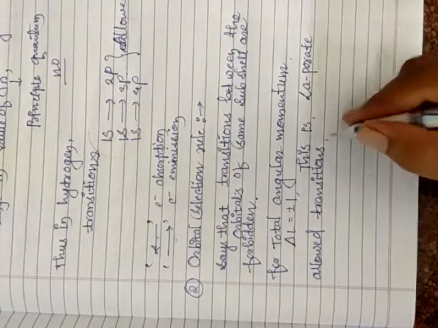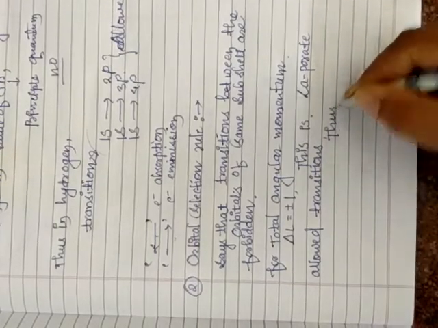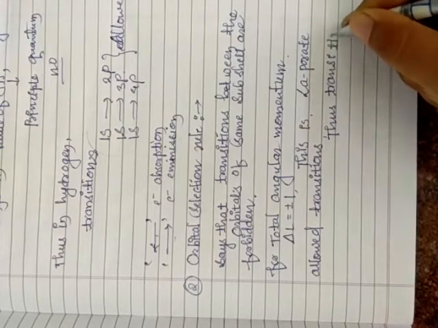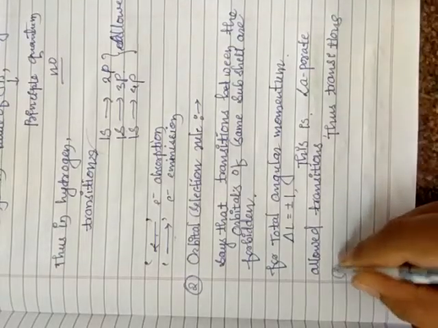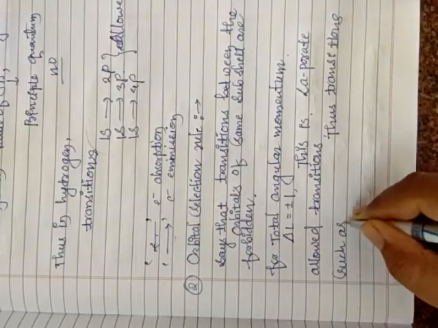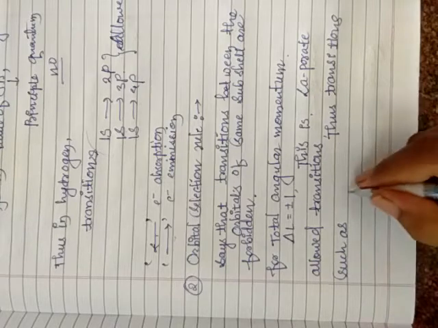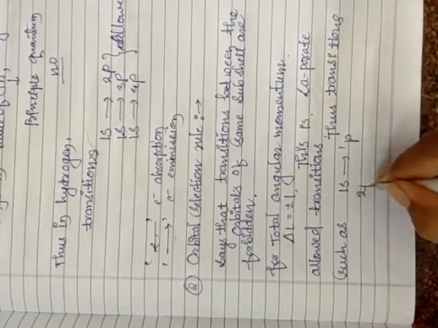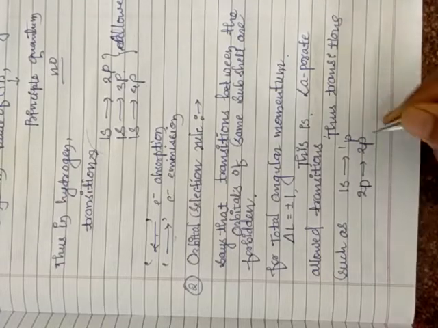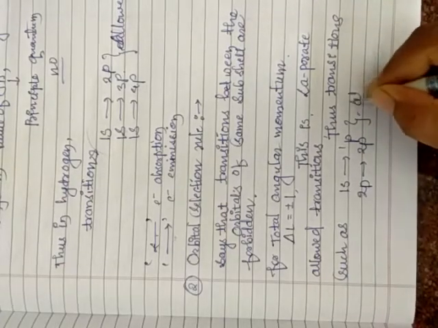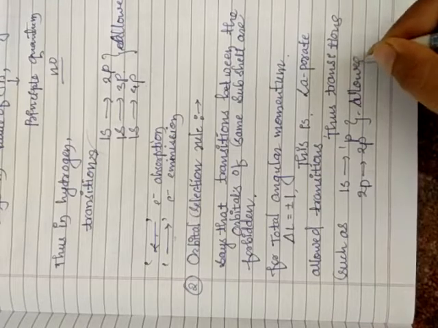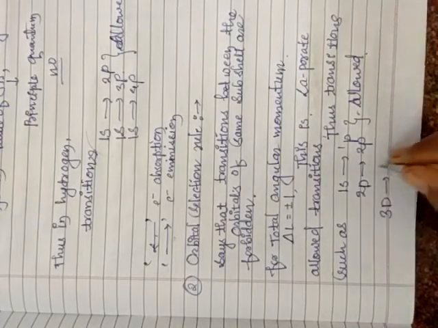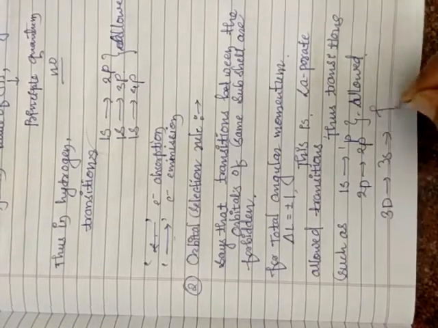Thus transitions such as 1s to 1p, 2d to 2p are allowed, but transitions such as 3d to 3s are forbidden.